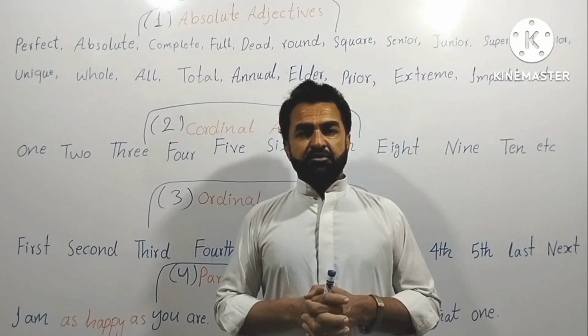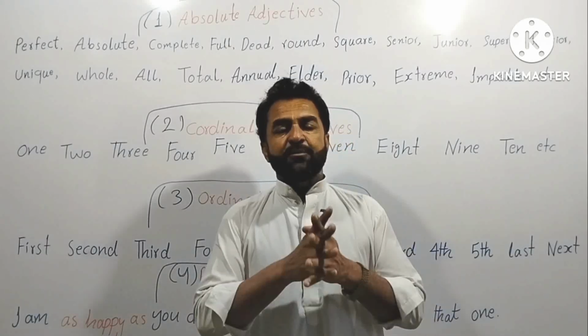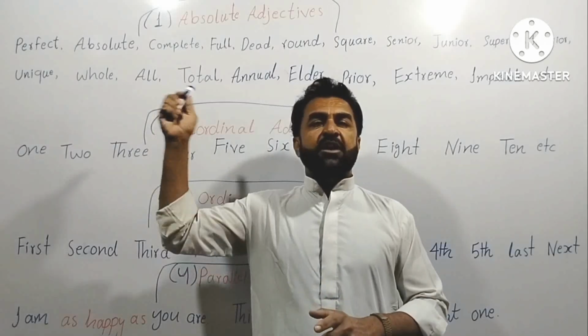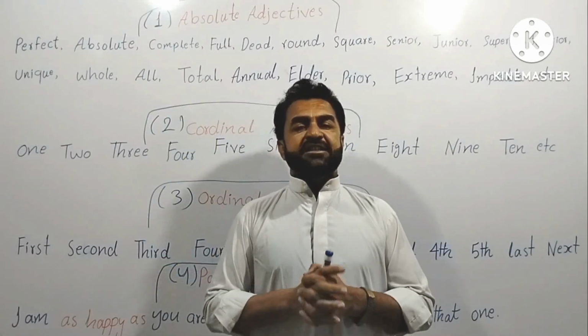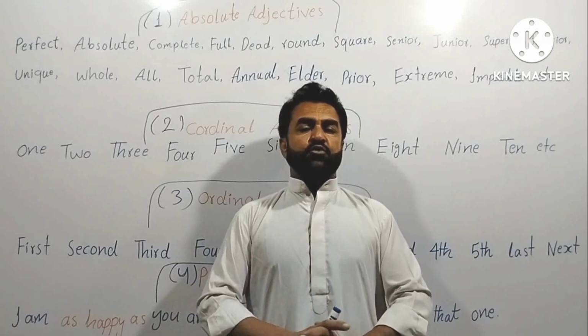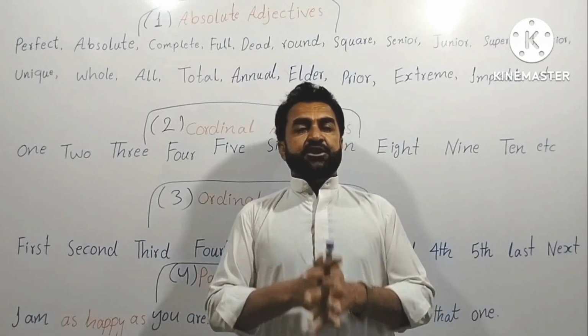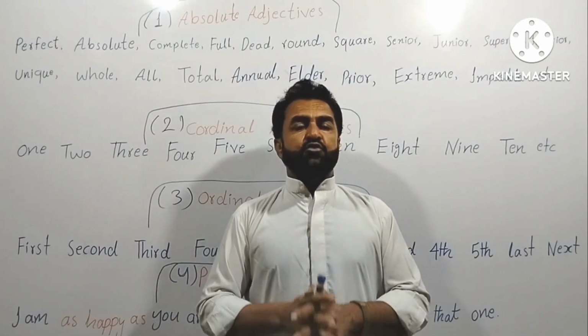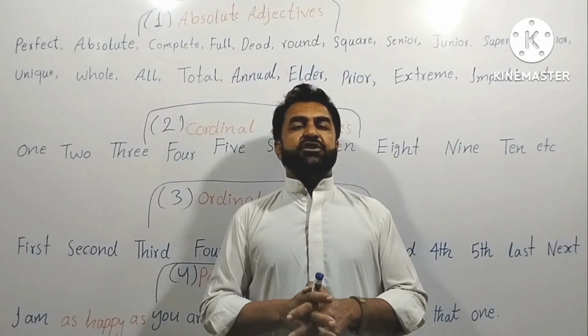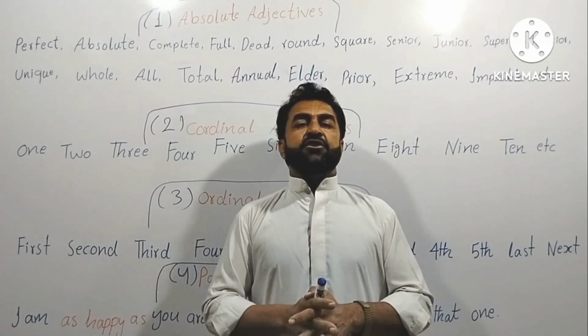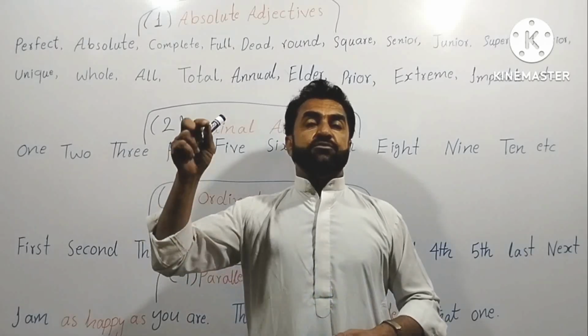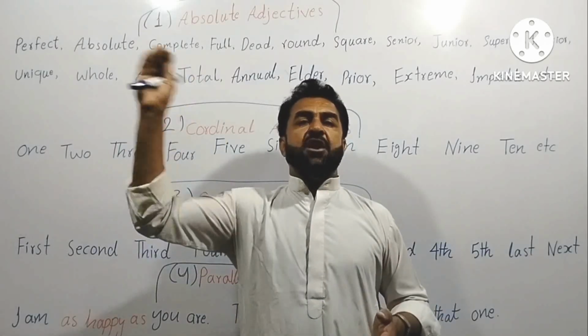You will automatically understand by the word absolute why these words are called absolute adjectives. These words are called absolute adjectives because these words have reached the top. They are on the top.